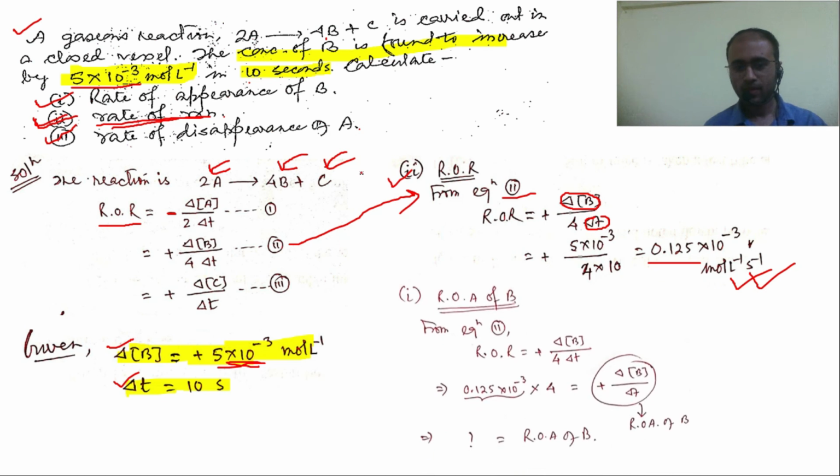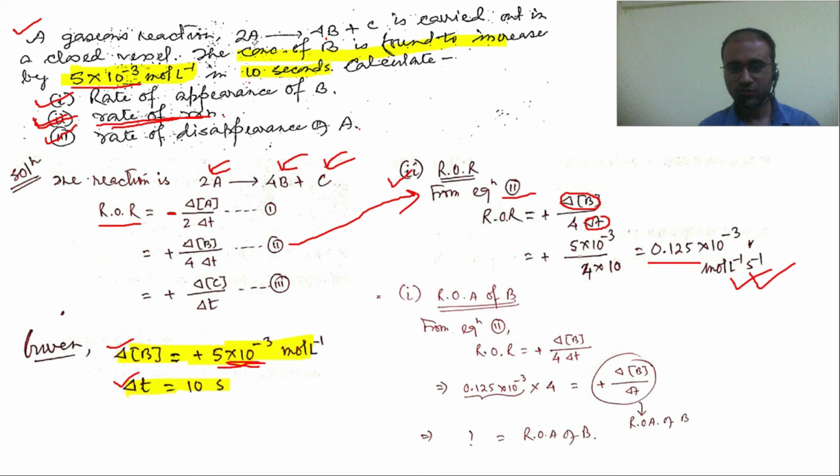Now let us find rate of appearance of B. Again you have to use equation 2 because rate of appearance of B is asked. How will you write? ROR is equal to, this equation you have taken from equation 2 directly.